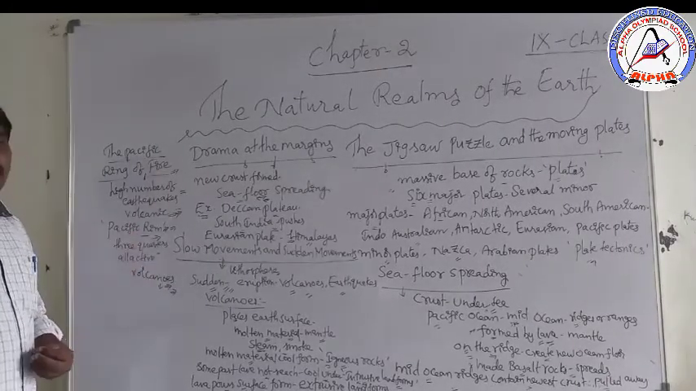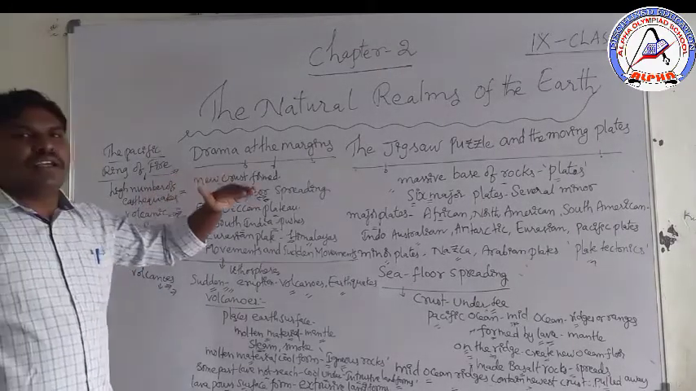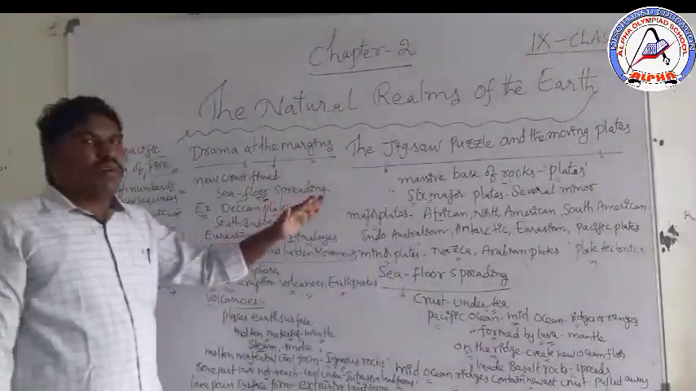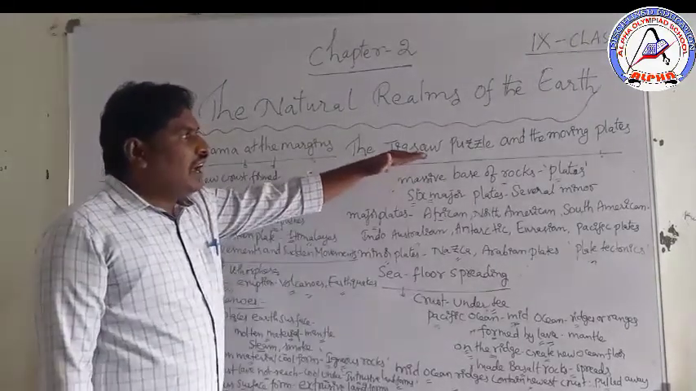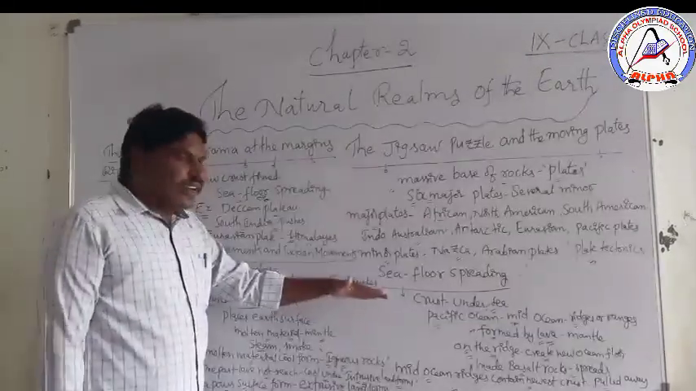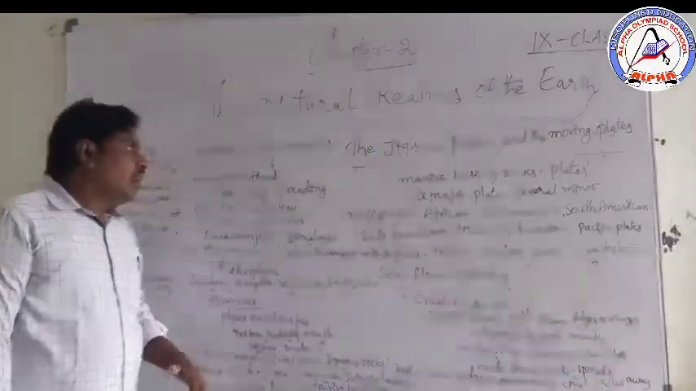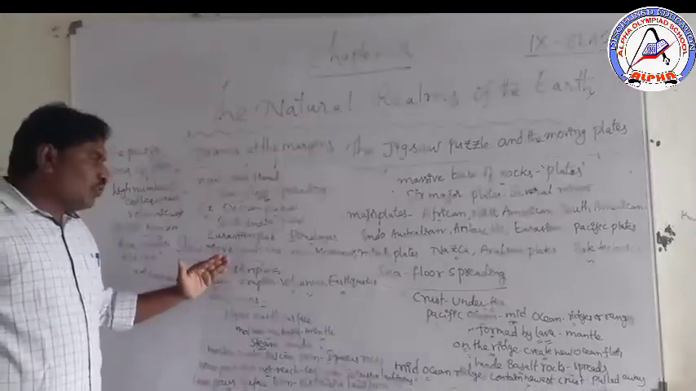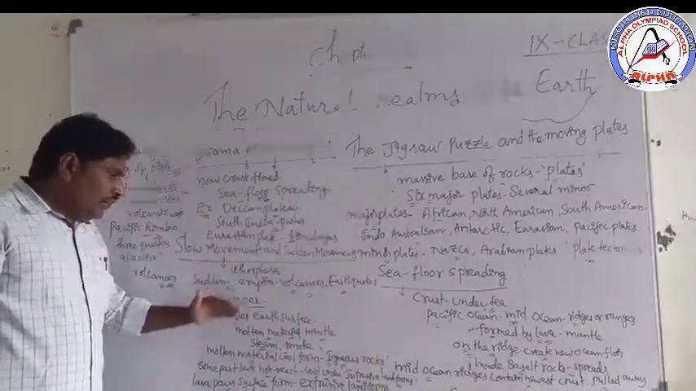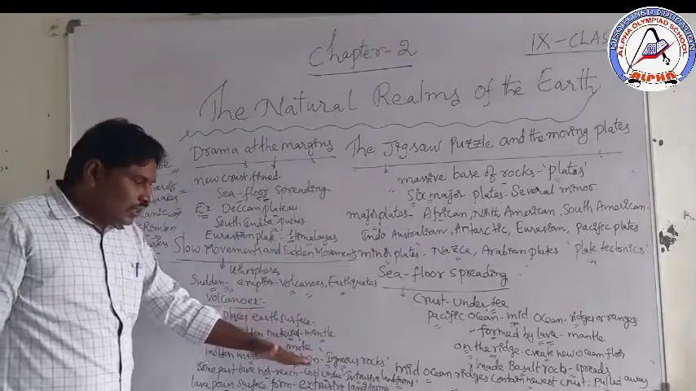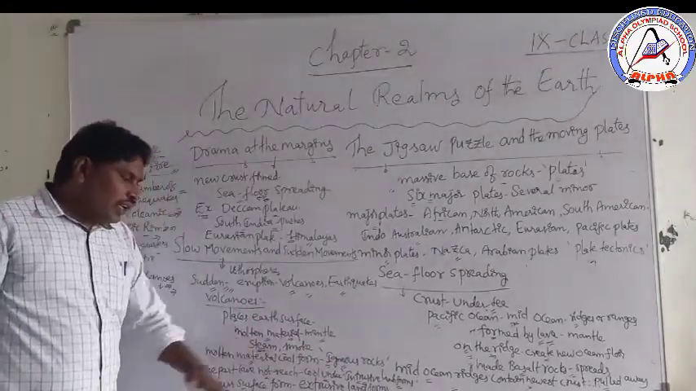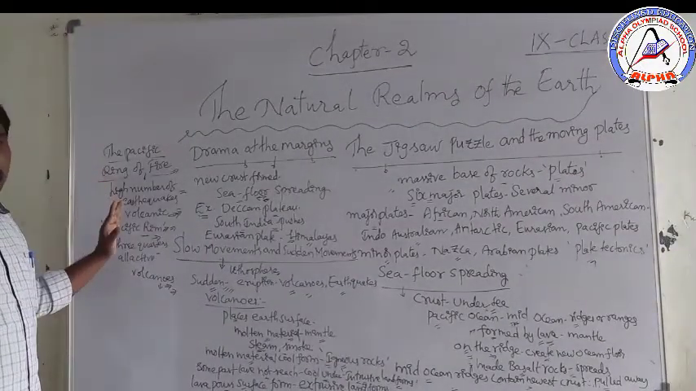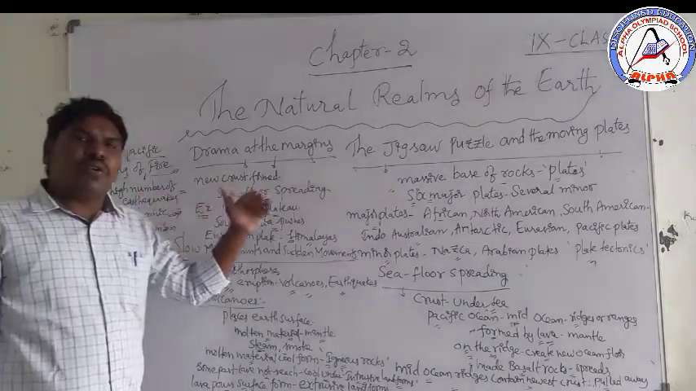So this is the part we discussed today from chapter 2 of our 9th class social studies, the natural realms of the earth. First, we discussed the jigsaw puzzle and the moving plates. Second, sea floor spreading. After that, drama at the margins. Next, slow movements and sudden movements. Here we discussed igneous rocks, intrusive landforms, extrusive landforms, and the Pacific Ring of Fire. The remaining part we can go to later.